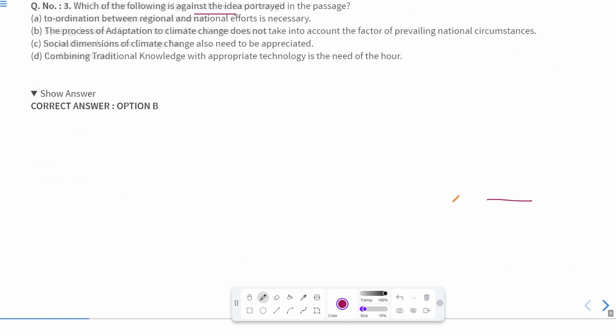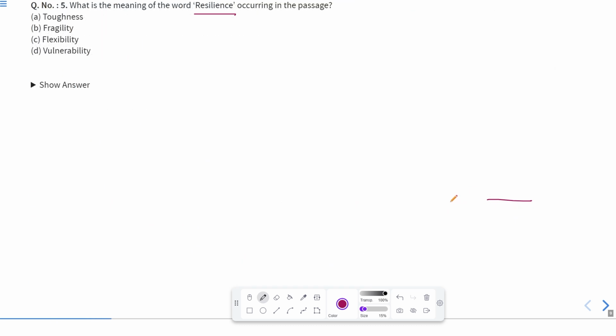It means they should be flexible enough. So the correct answer will be flexibility. The synonym of the word resilience is flexibility, that is C. So option C is the correct answer.